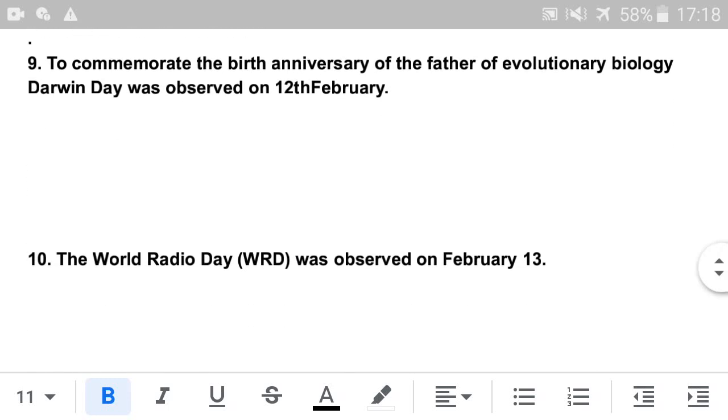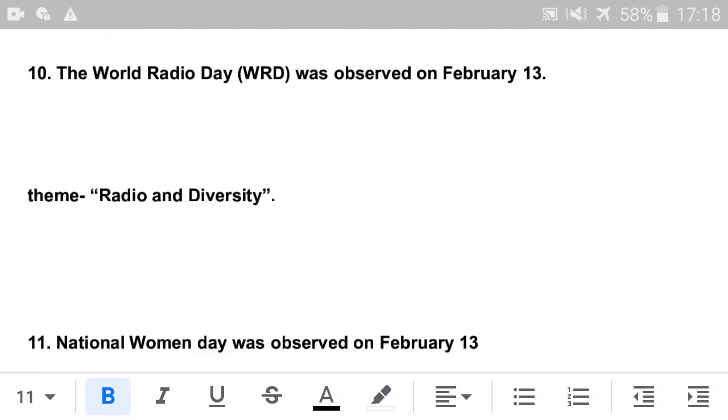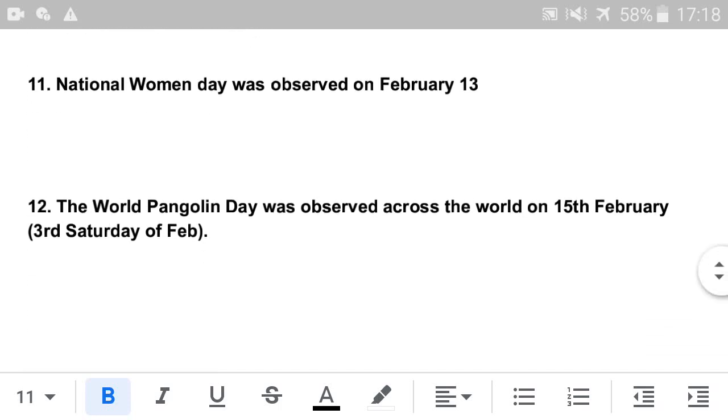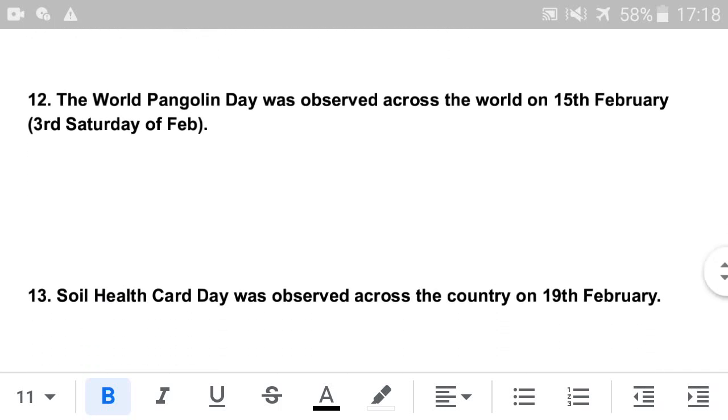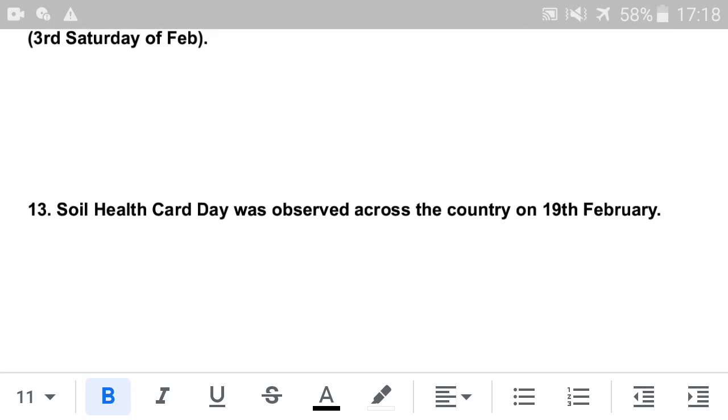Next is World Radio Day, which was observed on 13th February. Theme: Radio and Diversity. Next is National Women's Day, which was observed on 13th February. Next is World Pangolin Day, which was observed across the world on 15th February, the third Saturday of February. Next is Soil Health Card Day, which was observed across the country on 19th February.